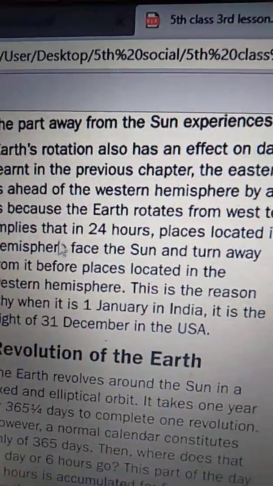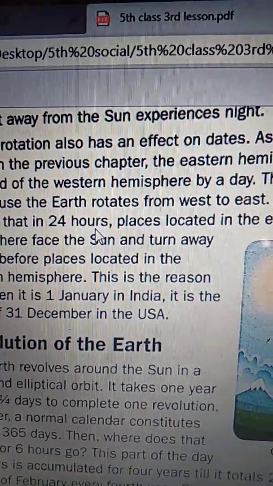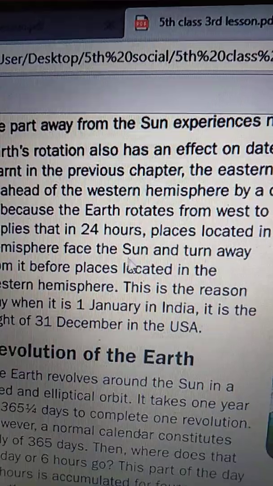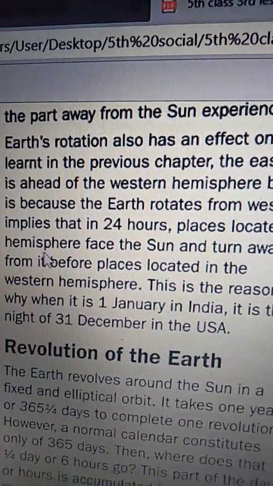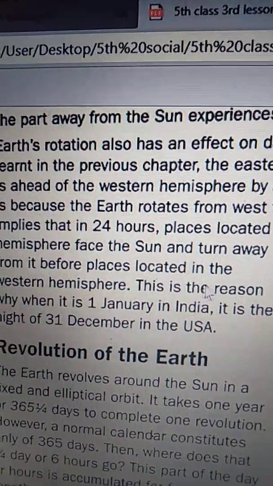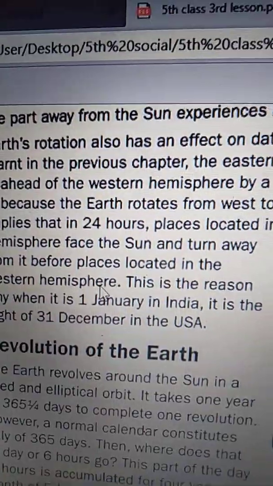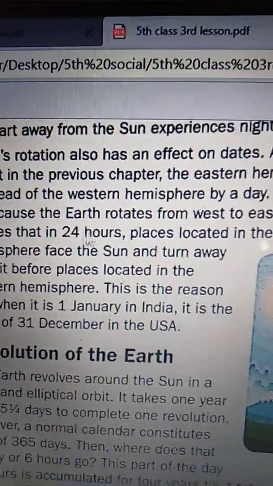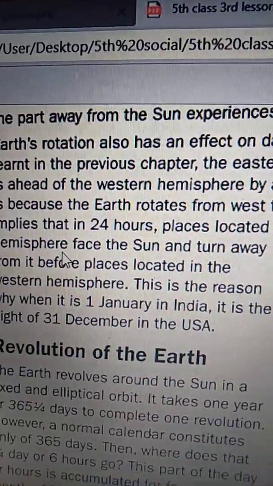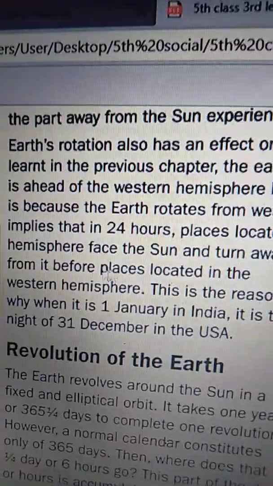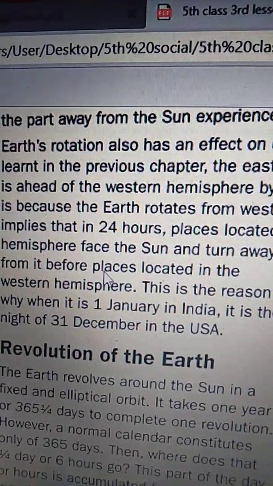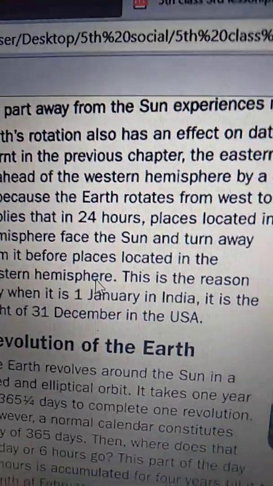Within 24 hours, places located in the eastern hemisphere face the Sun and turn away from it before places located in the western hemisphere.